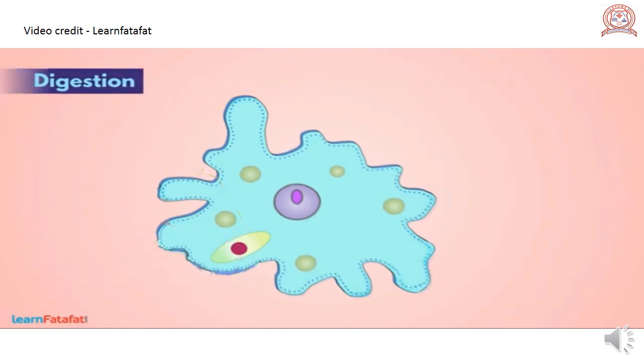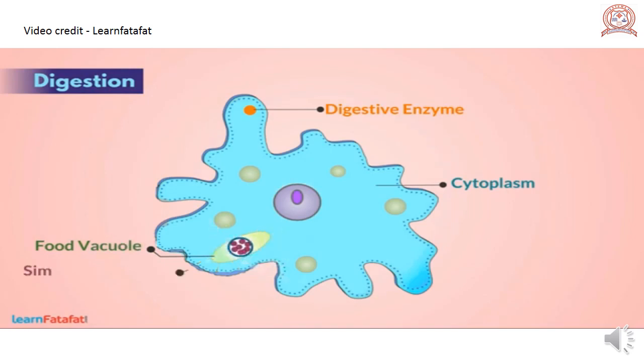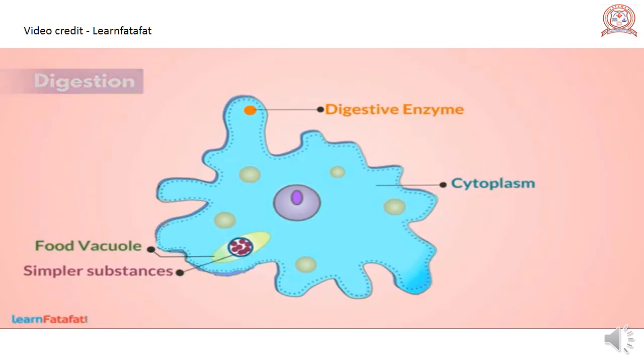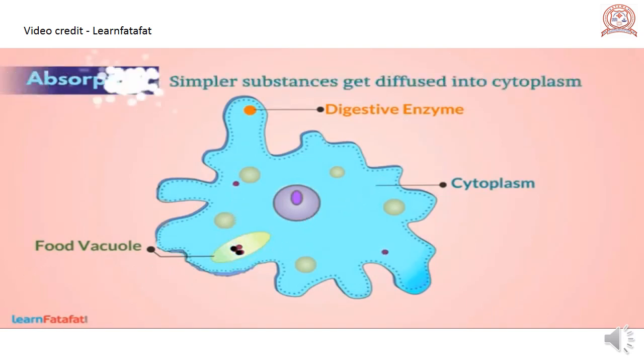Digestion. The cell contains jelly-like liquid called cytoplasm. From cytoplasm, digestive enzymes are secreted in the food vacuole. These enzymes act on the food particle and convert them into simpler substances. Absorption. The simpler substances get diffused into the cytoplasm. This is called absorption.